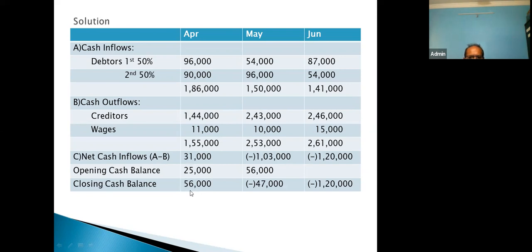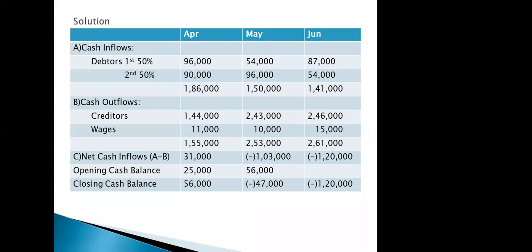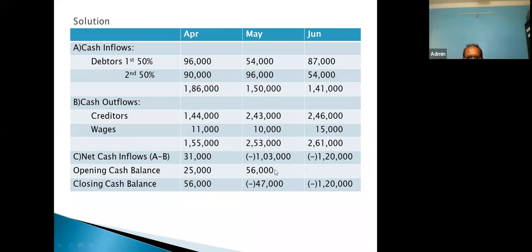So 25 plus 31, that much closing cash is available with the organization. 31 plus 25, it is 56,000. This 56,000 will be known as closing cash balance, or we can say available cash balance. But closing cash balance will be a proper word. 56,000. And this 56,000 will be the opening cash balance for next month. Am I correct? Yes, sir. 56,000 will be opening cash balance for next month. That is, next month is May.